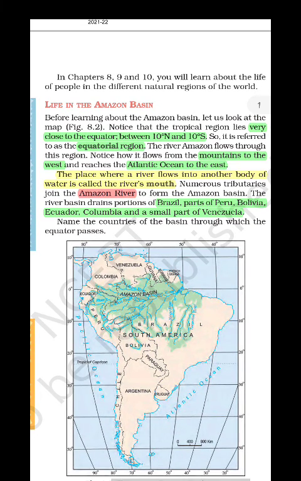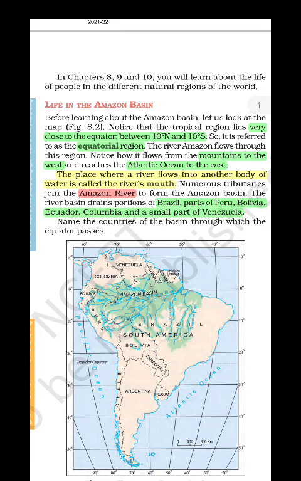It is very close to the equator, between 10 degrees north and 10 degrees south, and it is located in the equatorial region. You can also see the mountains are in the western part, and it reaches towards the Atlantic Ocean in the east. The place where the river flows into another body of water is also called the mouth. So remember this term, mouth.